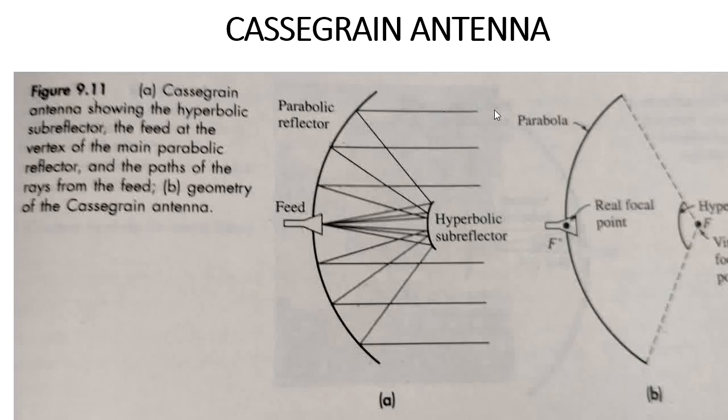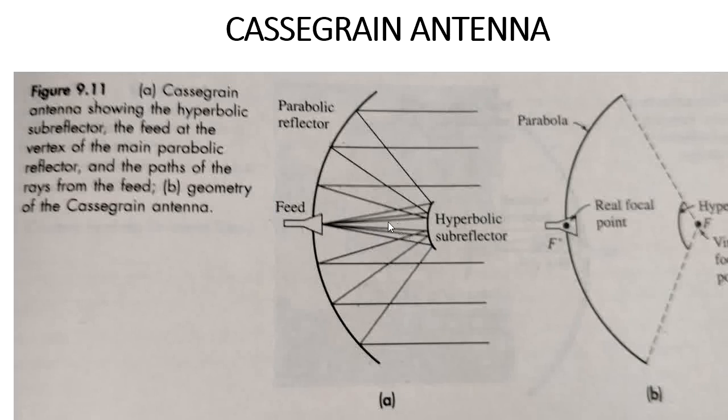Whenever it receives the signal from the target, all the signal hits the surface of the parabolic antenna, and the reflected radiation falls onto the hyperbolic subreflector. After falling onto the subreflector, it is re-reflected to the feed.